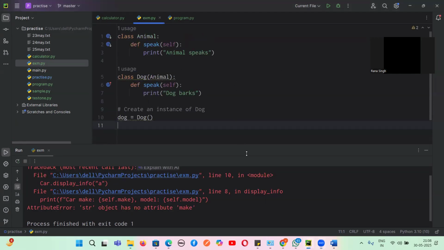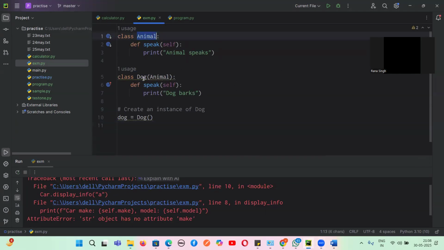So there are two classes, guys. One is the animal and one is the dog. So dog is inheriting the property of what? Animal. Yes or no, guys? Yes, sir. Now, is it the same method names? Yes or no, guys? Yes.